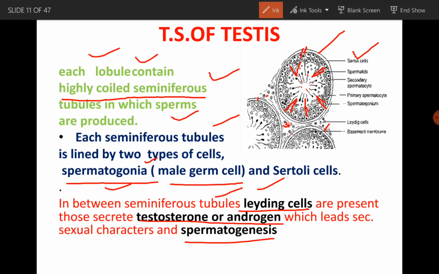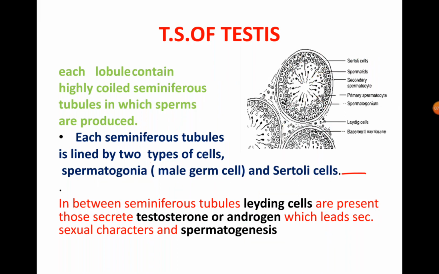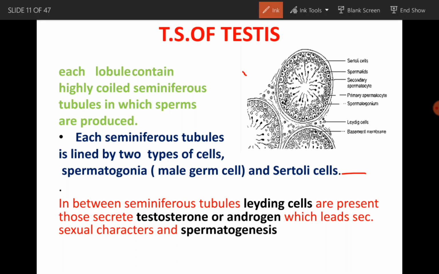Here in between there will be Leydig cells. These Leydig cells are responsible for secretion of testosterone and androgen hormones, which are responsible for maintenance of secondary sexual characters in male, as well as for the process of spermatogenesis. The diagram of the vertical transverse section of the seminiferous tubule is very, very important from the exam point of view. Many a time this question was asked by CBSE.